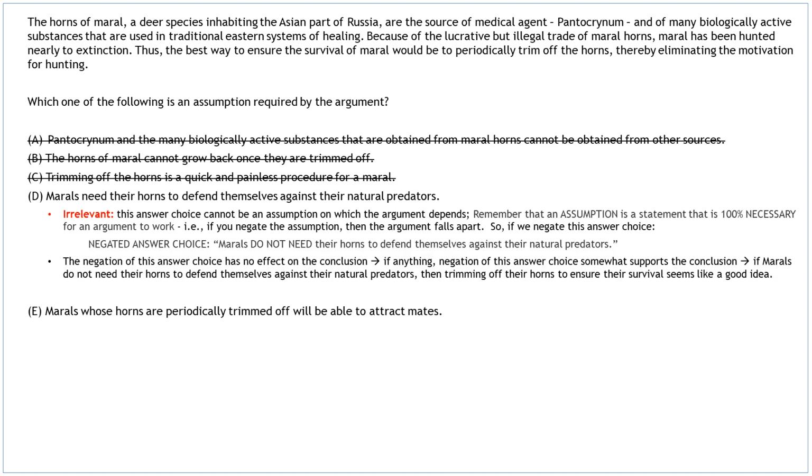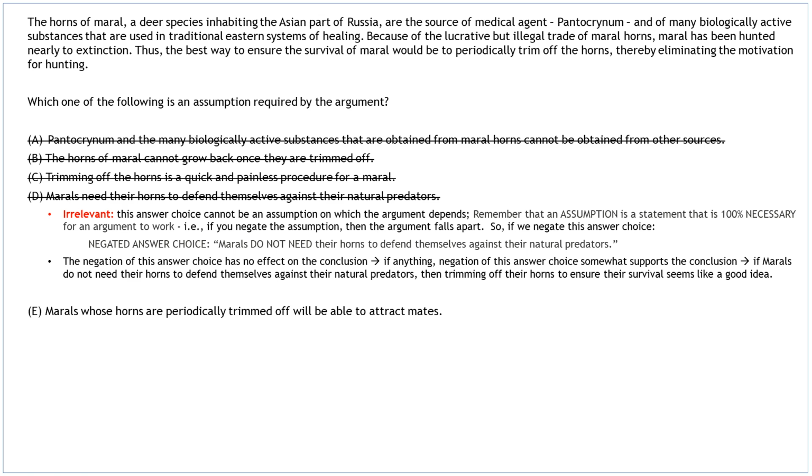This answer choice is irrelevant. Let's test it. Negated answer choice, marrows do not need their horns to defend themselves against their natural predators. The negation of this answer choice has no effect on the conclusion. If anything, negation of this answer choice somewhat supports the conclusion. If marrows do not need their horns to defend themselves against their natural predators, then trimming off their horns to ensure their survival seems like a good idea.